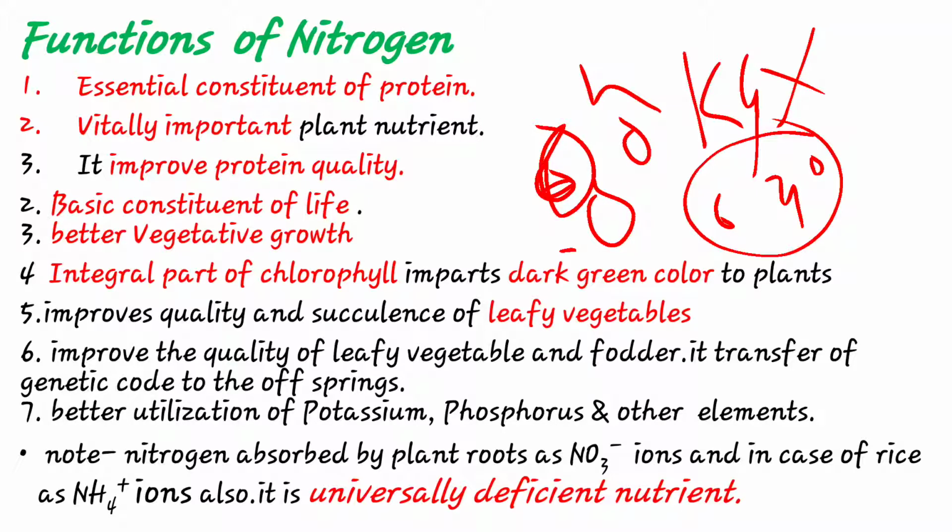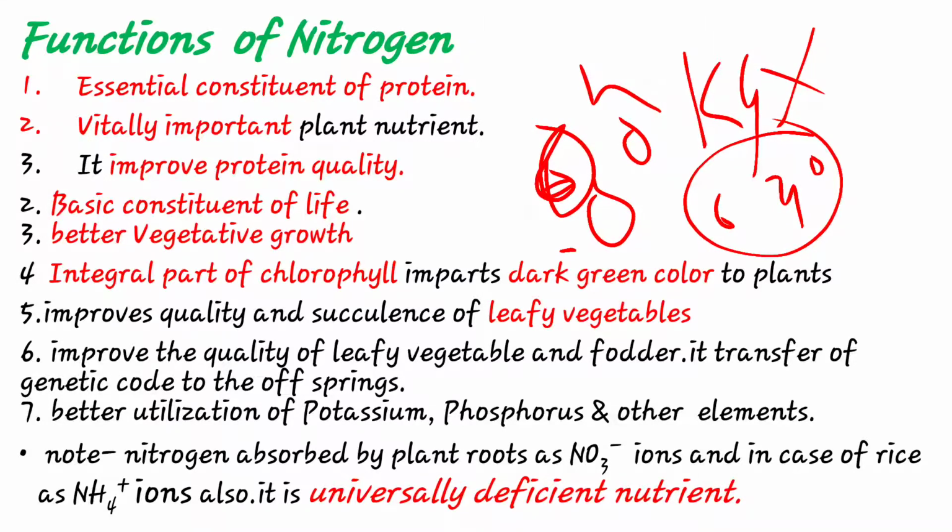It improves vegetative growth and the crop canopy, and is important for chlorophyll formation. Also it is important for improving the protein and vegetative quality of fodder, and for better utilization of potassium, phosphorus and other elements.